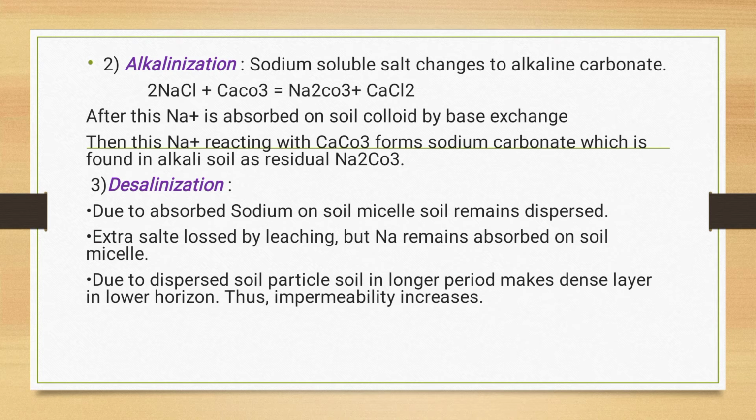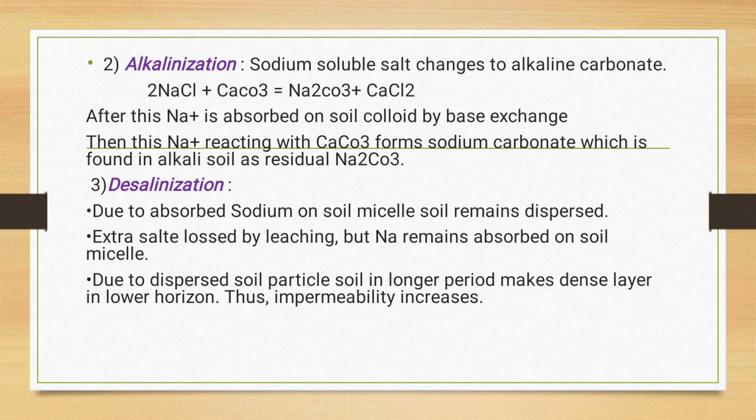Then the second most important process is alkalinization. In alkalinization, sodium soluble salts change to alkaline carbonate. This is seen in the reaction: sodium chloride reacts with calcium carbonate, and sodium carbonate and calcium chloride are released. After the sodium is absorbed on the soil colloid by base exchange, this sodium reacts with calcium carbonate and forms sodium carbonate, which is found in alkali soil as a residue of sodium carbonate.